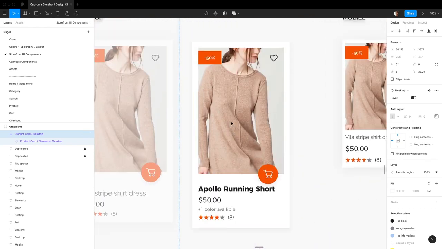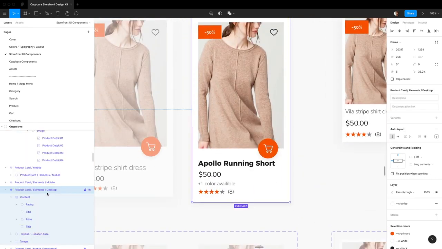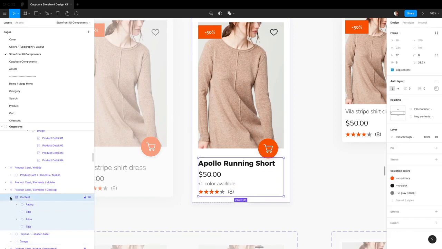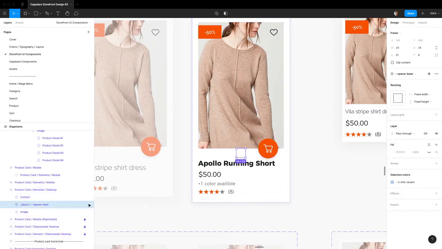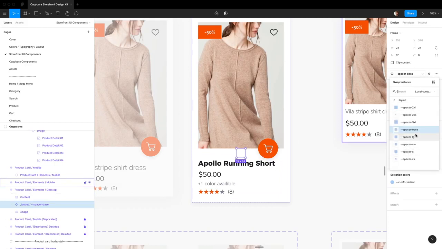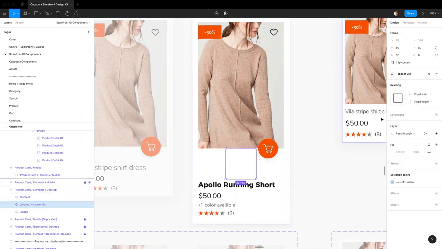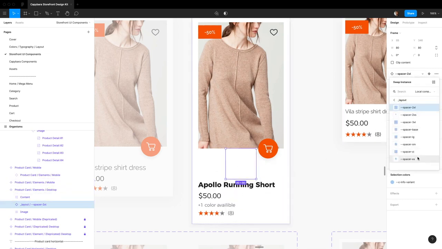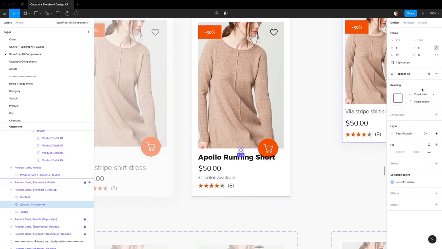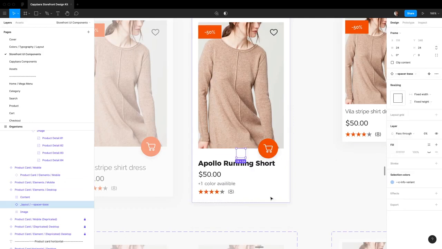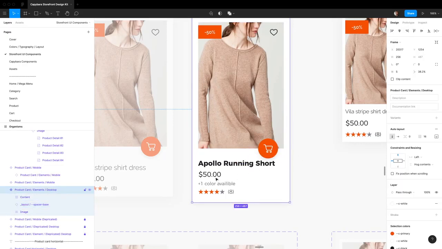So the way to change the spacing is to go into the elemental component, and there's a spacer right here. So spacer base is the default styling that's in the SFUI library component, but you can just come over here and change the spacing if you want. You can make that a crazy number, or you can bring it way down. That's how you would change the padding between those.